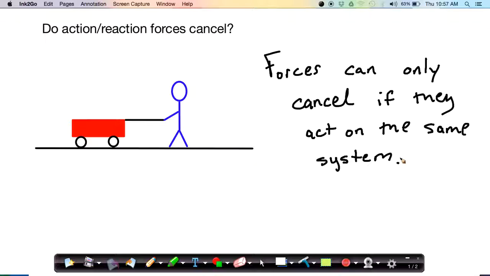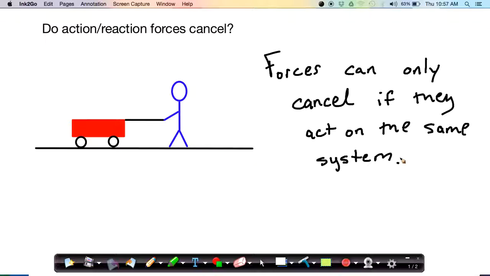So what is a system then, would be the question that follows. System is just whatever we want to study, what we want to focus on. So it could be an object, it could be a group of multiple objects, collection of multiple objects. It's up to us. We get to decide what we want to study, what we want to observe.